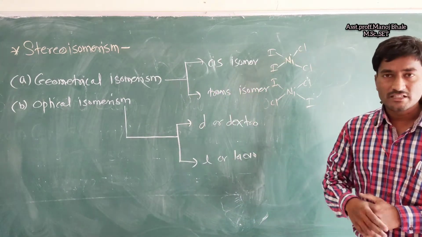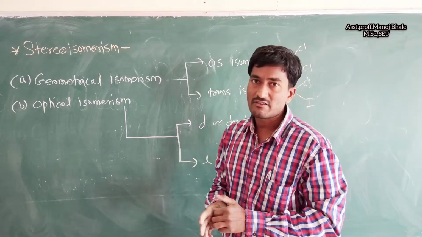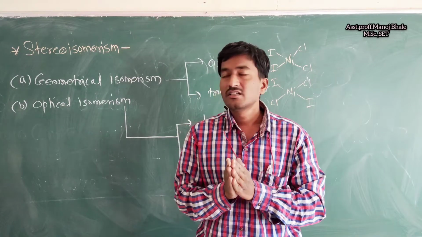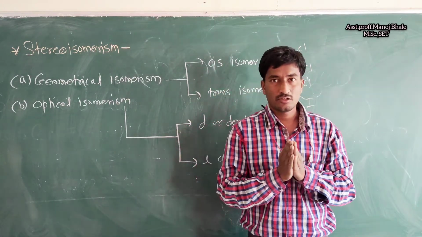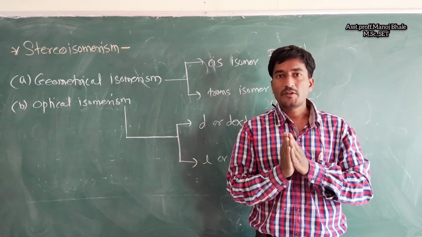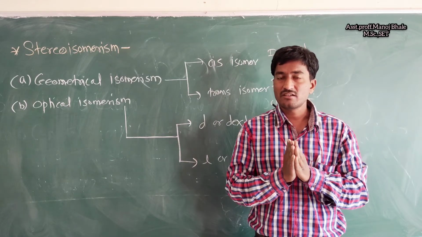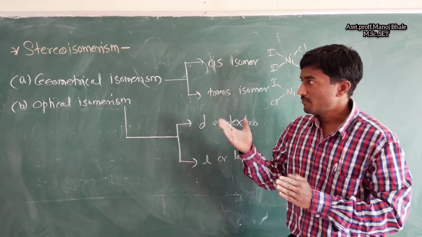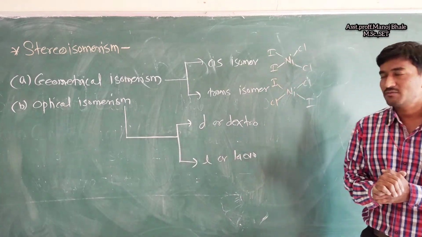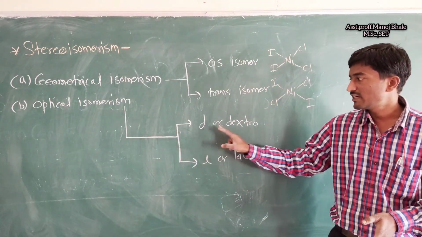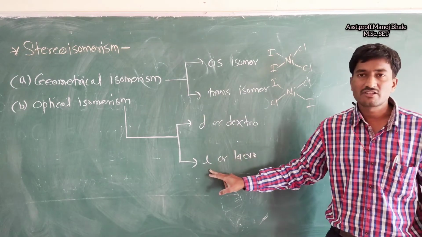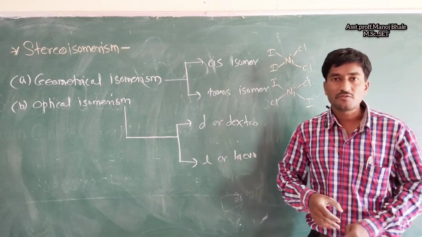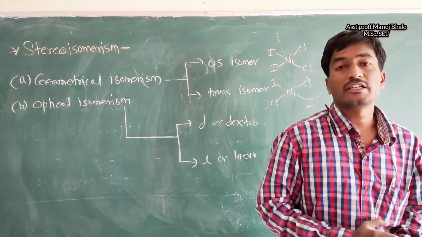Next is optical isomerism. Optical isomerism also has further classification. Optical isomerism is only present in optically active coordination compounds; optically active coordination compounds show optical isomerism. It is classified into the D form, that is the dextrorotatory, and the L form, that is the levorotatory. Now, what is the meaning of the D form, or the dextrorotatory